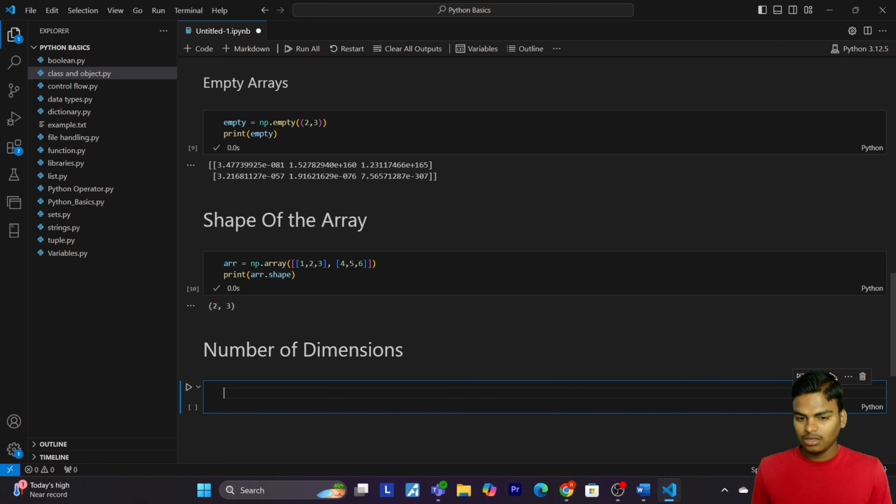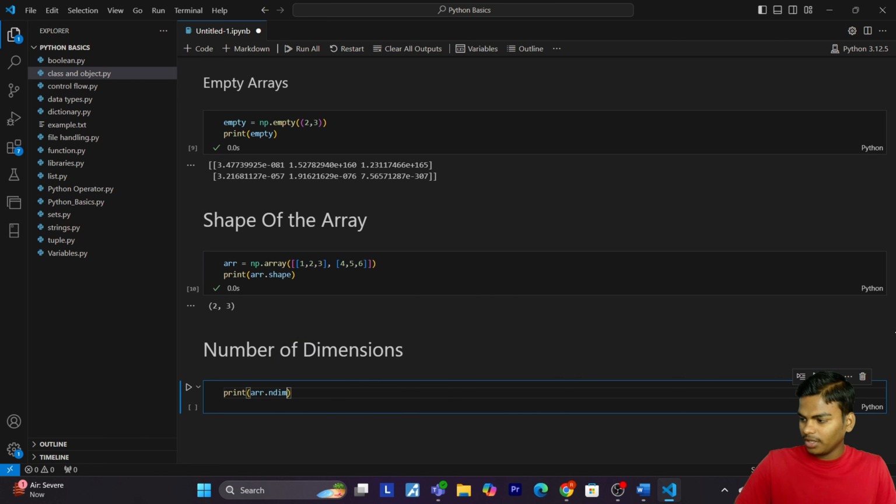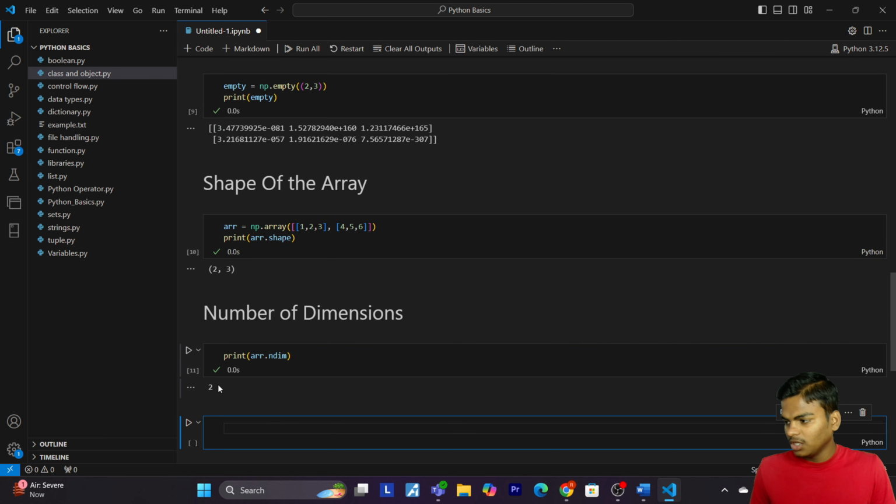Let's see how we can find it. For this we just print array dot ndim. Here you can see that we have 2 dimensions, because we have 2 elements. It is 2D. A 1D array has 1 dimension while a 2D array will have 2 dimensions.